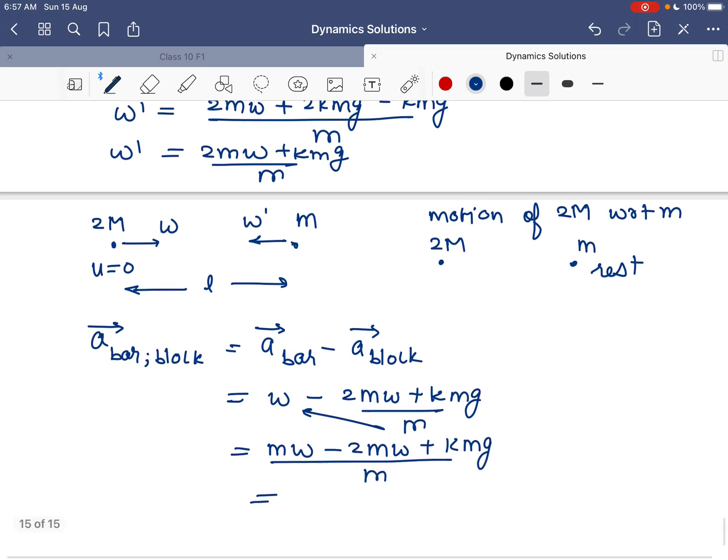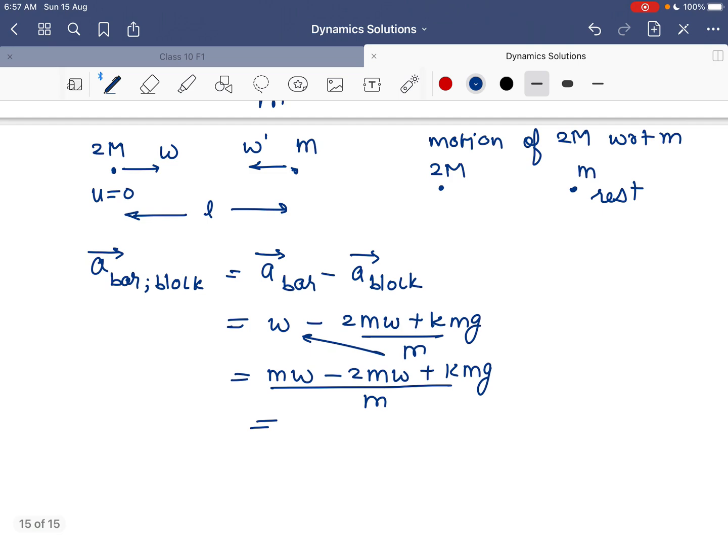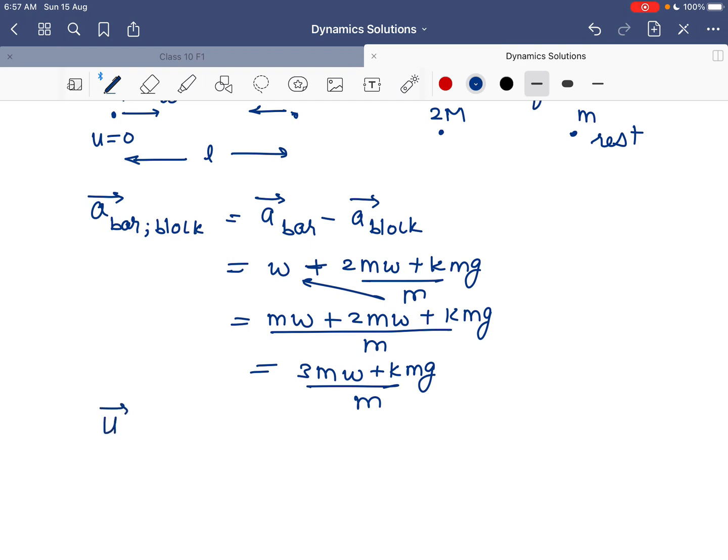But they are going in opposite directions. As they are going in opposite directions, here this minus will become plus. So it will be (3mw plus k mg) upon m, with initial velocity of the bar with respect to the block being 0, as both are initially at rest.